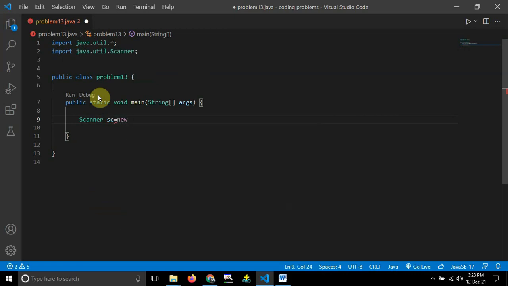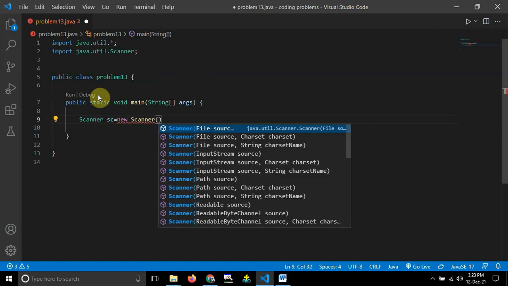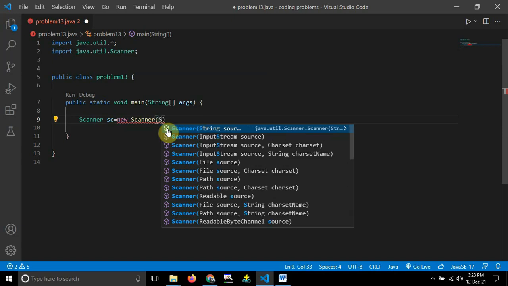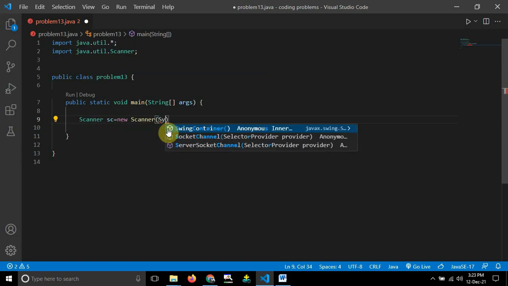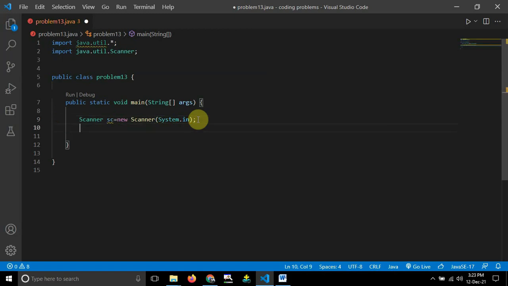So new, and after that I need to write Scanner again. One thing you need to write is just object creation, but the extra thing is that inside this object creation we need to pass a parameter called System.in. System.in means I'm taking the input from the user. Once you write it like this, our object is created with the Scanner class, with the reference variable sc.